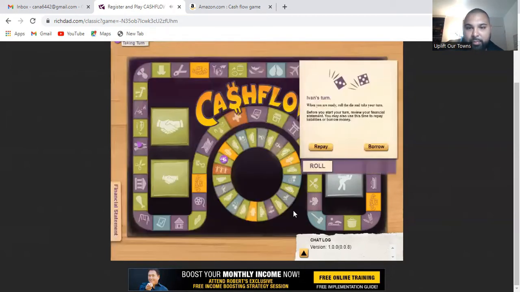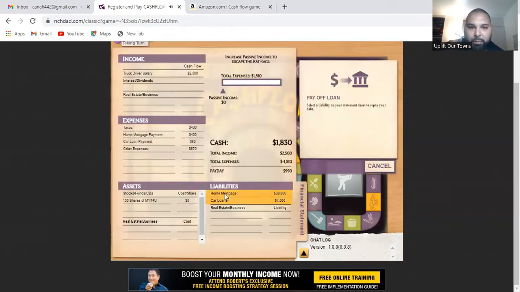So in my turn, I just got paid. Personally, I'm not going to pay any more loans back. I'm just going to hold off on that. I'm just going to focus on investing now.